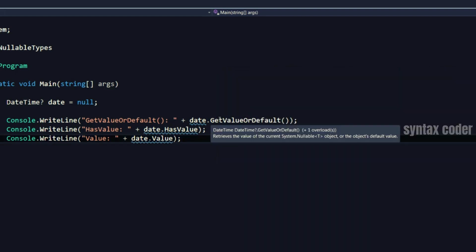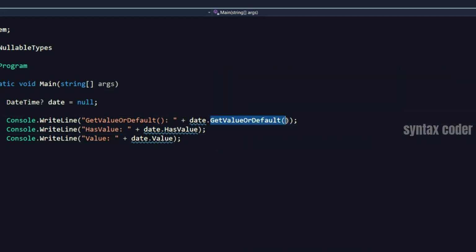That's why we have this method here. So this is the preferred way of getting the value. This way, if the object has a value, you will get it. Otherwise, you'll get the default value for that value type instead of getting an exception.